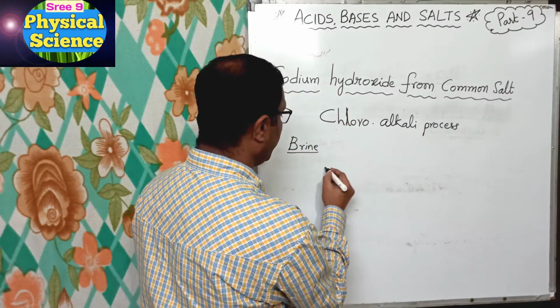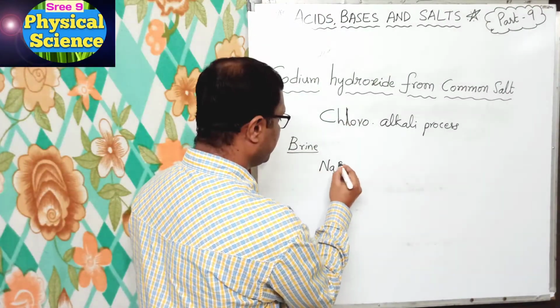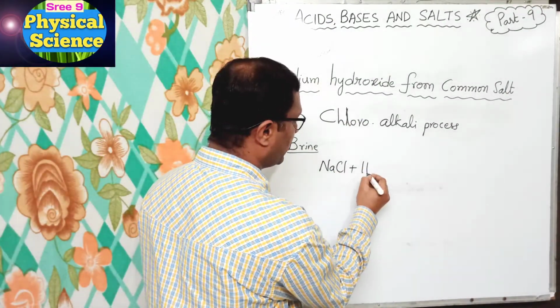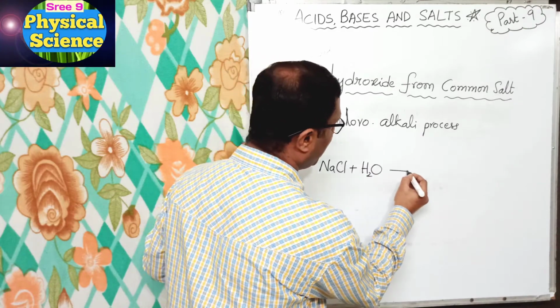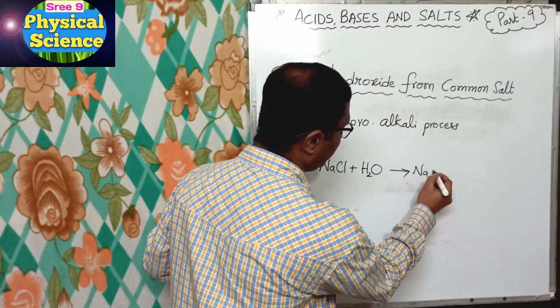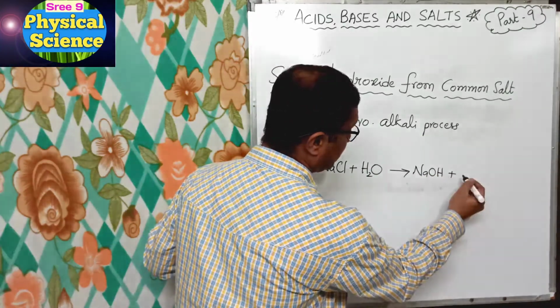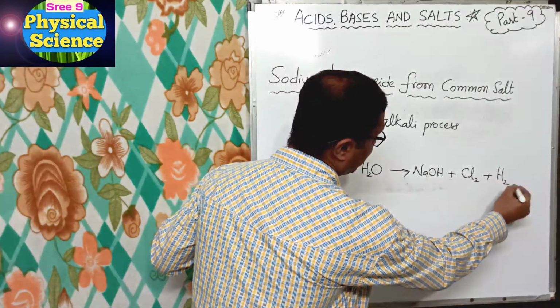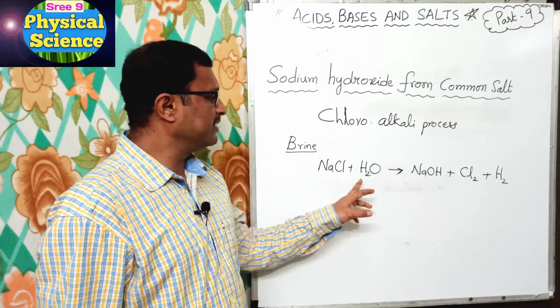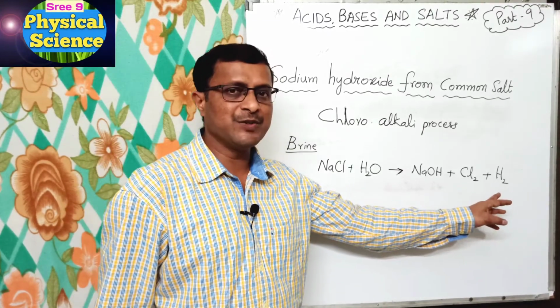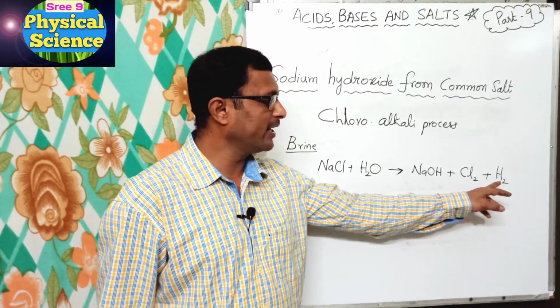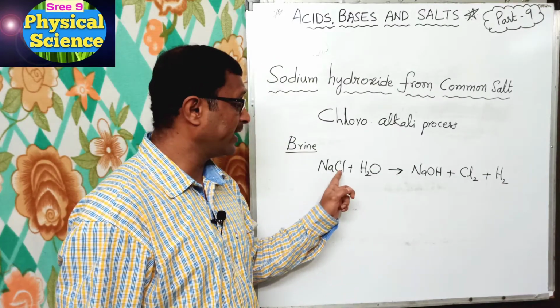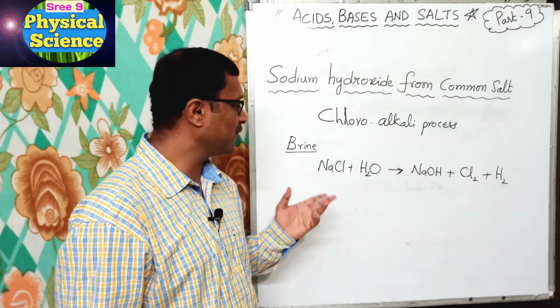Sodium chloride, aqueous solution means dissolved in water, to form sodium hydroxide plus chlorine and plus hydrogen also forms. Okay. So this is the chemical equation which shows the formation of sodium hydroxide, chlorine and hydrogen from the sodium chloride or aqueous solution of salt, which is called brine.